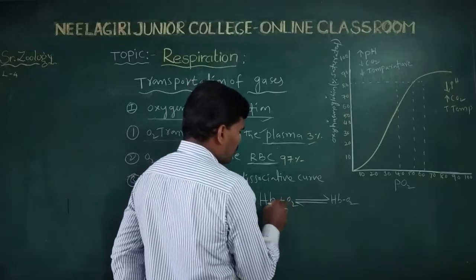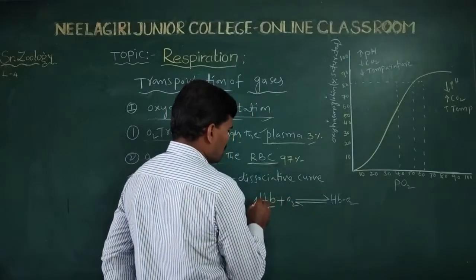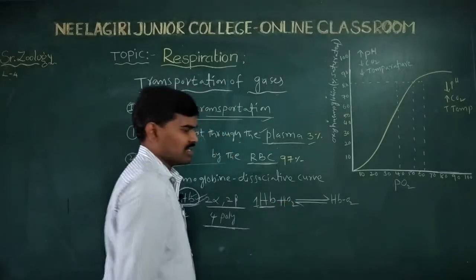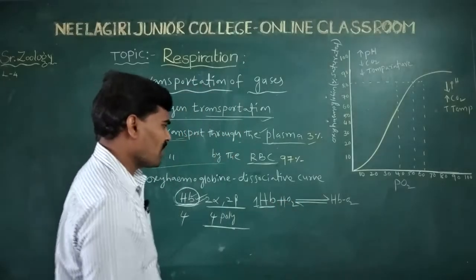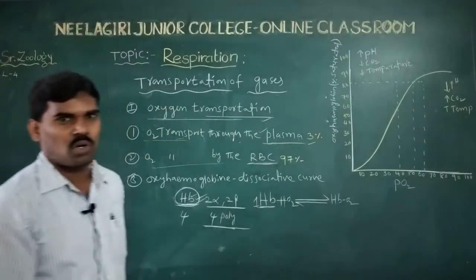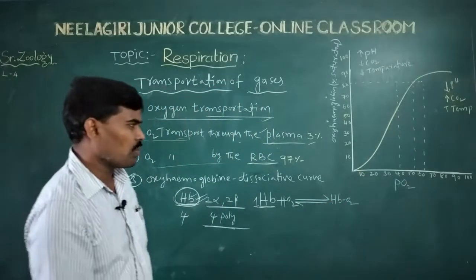How many molecules of oxygen does one hemoglobin molecule bind? Four molecules of oxygen. This is the formation of oxyhemoglobin.